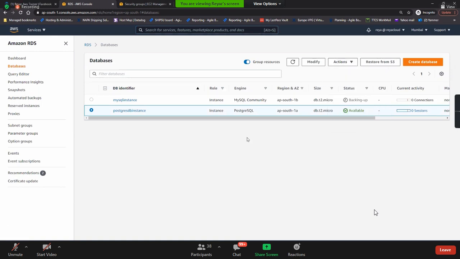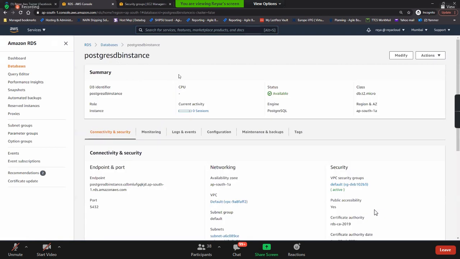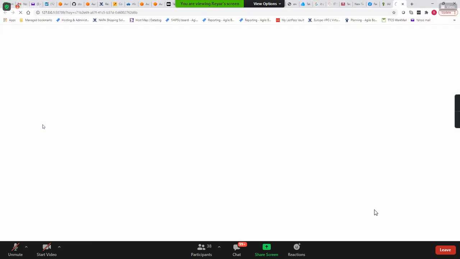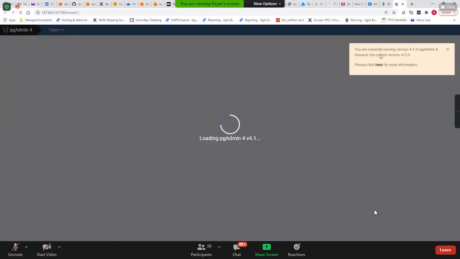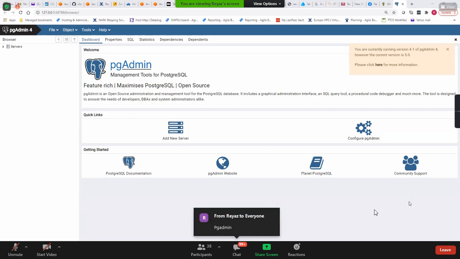Got this, guys? Okay, let's try to connect to this Postgres DB. Guys, for each and every Postgres or MySQL, there are clients to connect. In order to connect to these Postgres databases, you need to download something called pgAdmin. Please write this down. You need to download pgAdmin.